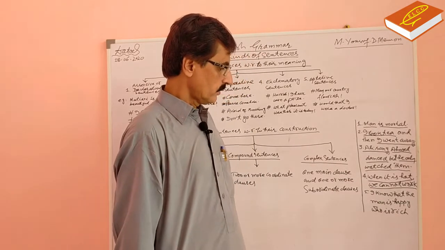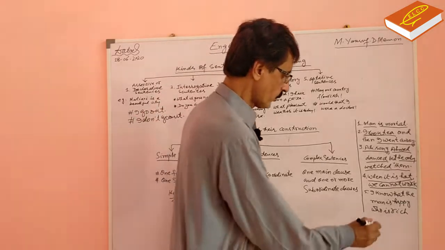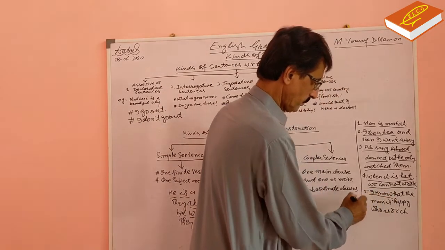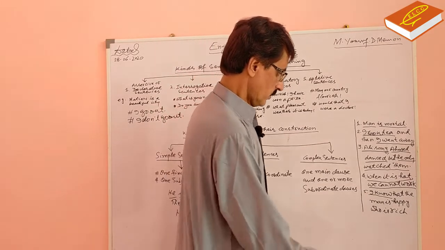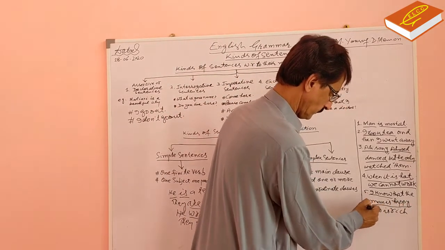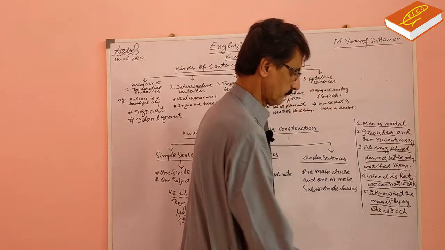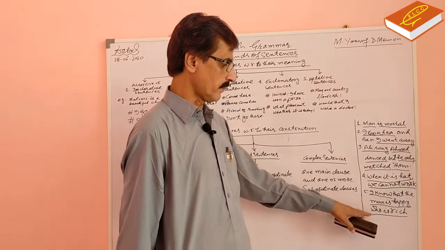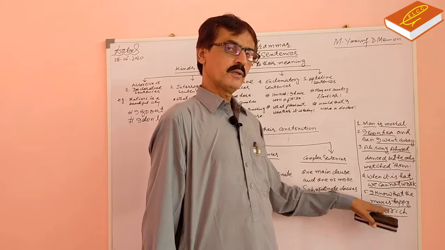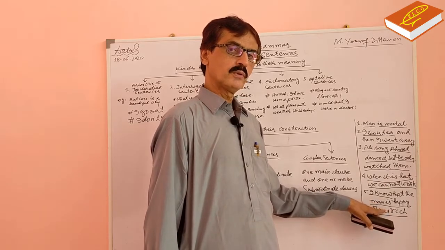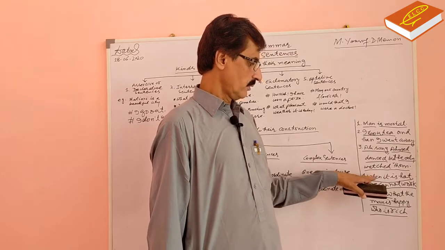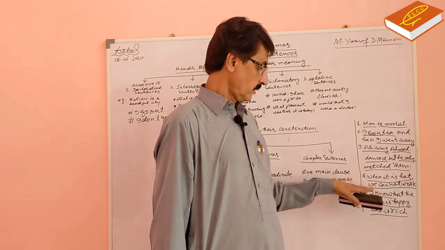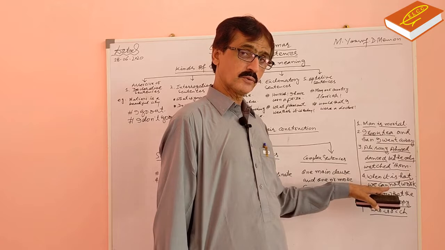Now look at example number 5. I know. It is the main clause. That the man is happy who is rich. The man is happy and who is rich. There are 2 subordinate clauses. In sentence number 4, main clause is 1 and subordinate clause is also 1.